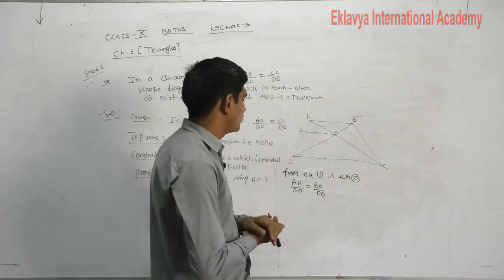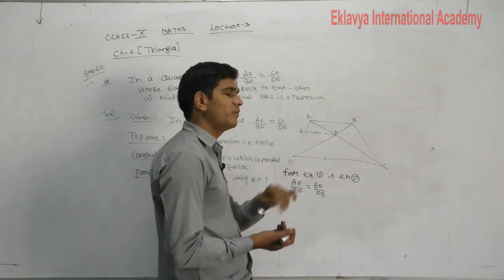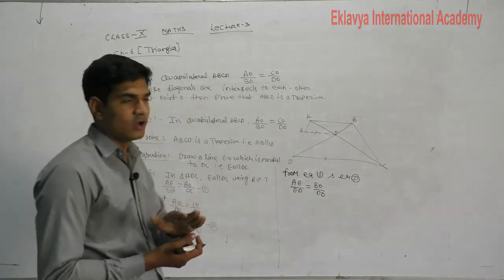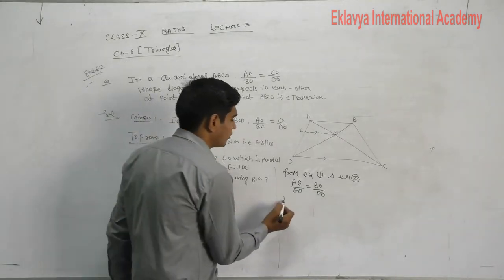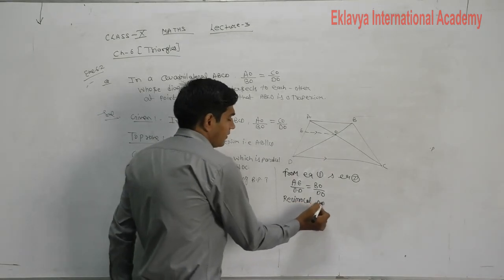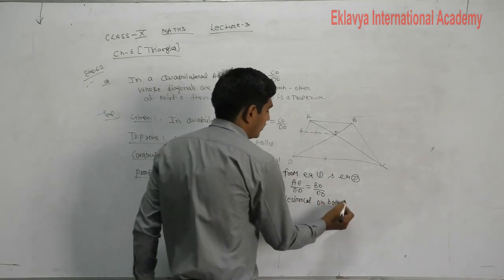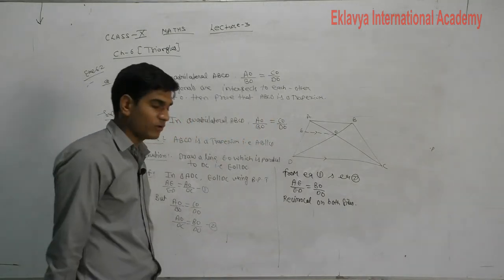But we want to prove here that DE upon EA is equal to DO upon BO, because EO is parallel to AB. So what will we do? Reciprocal on both sides. Why are we taking the reciprocal?